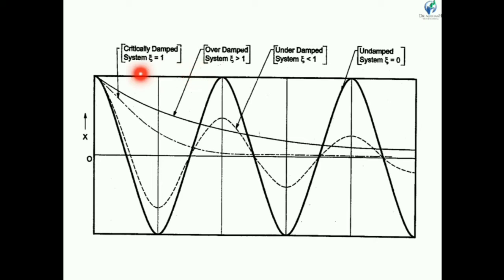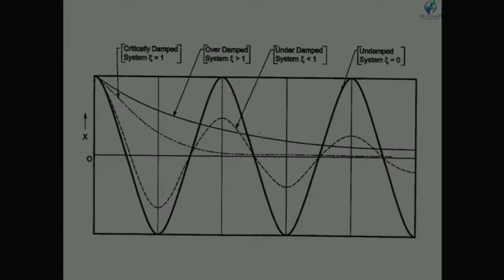And the last one is the critically damped system. In a critically damped system, the amplitude of vibration is reduced to 0 in a very short period of time, but it requires infinite time to come to the equilibrium condition.